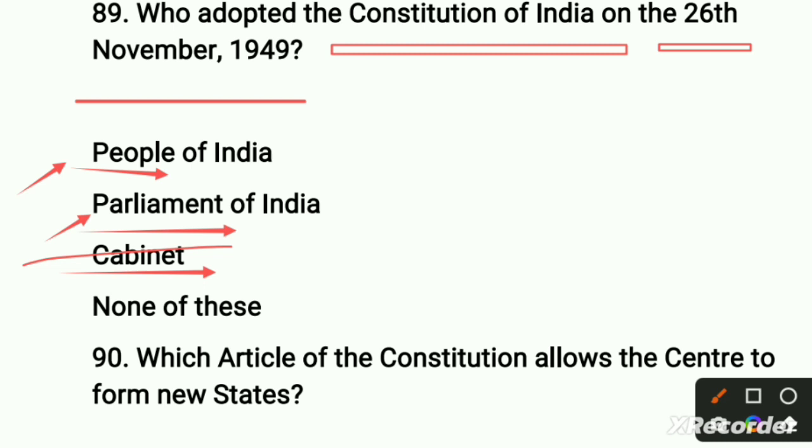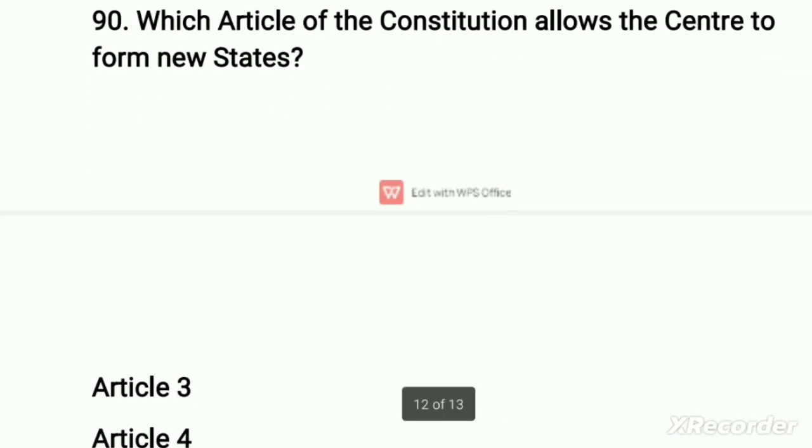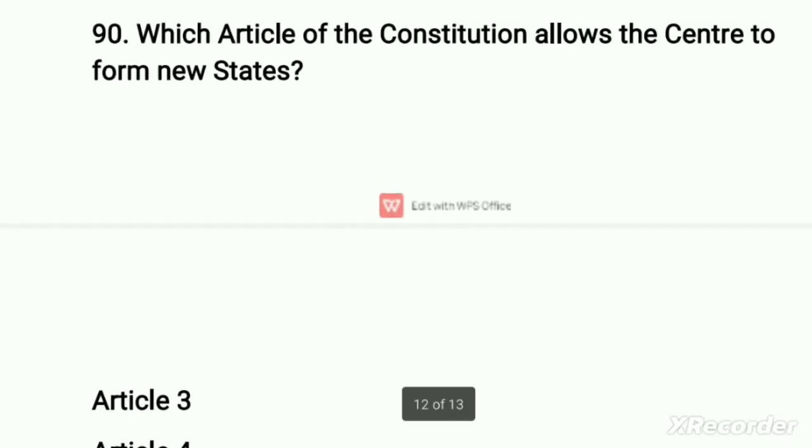So who adopted? Our right option is simple, the people of India. Basically it is the people of India who adopted the Constitution of India on 26th November 1949. You need to remember the date, which is 26th November 1949. So move to our next one, which is related to articles of our Constitution.